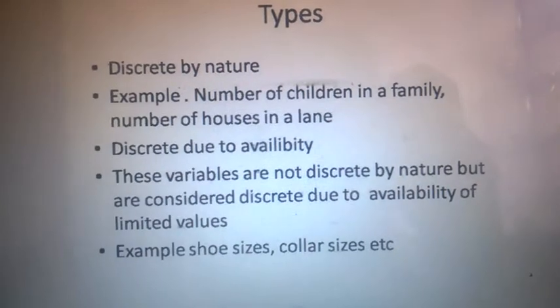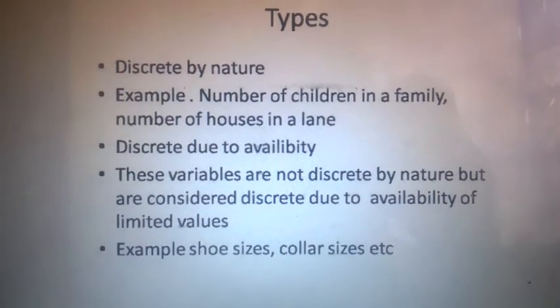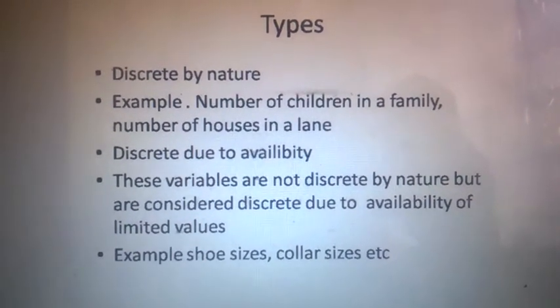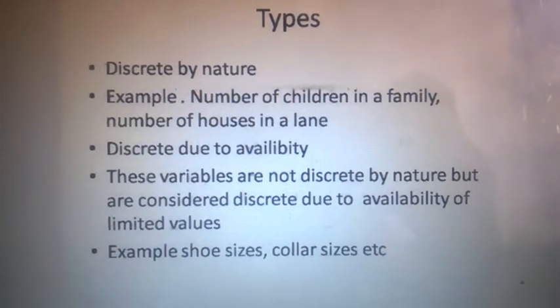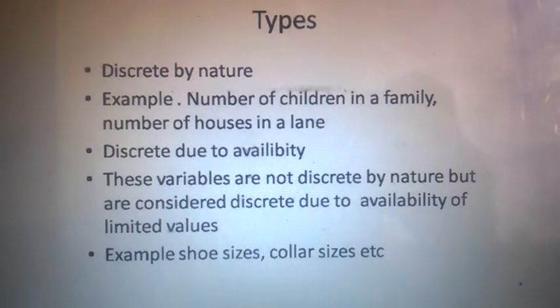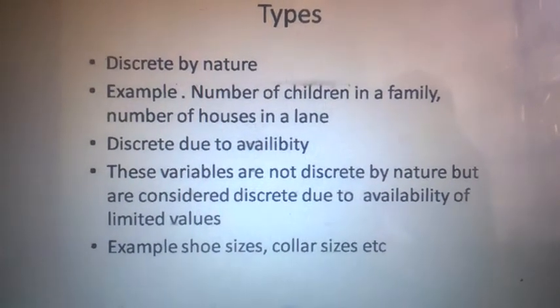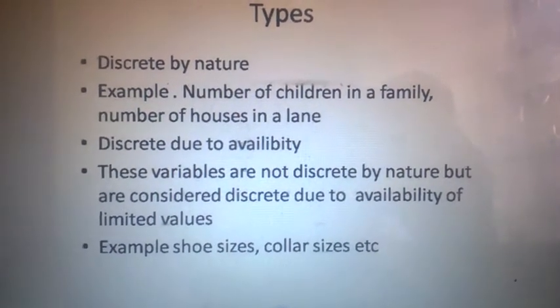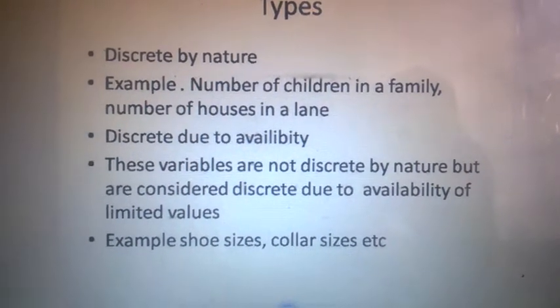Discrete due to availability. These quantities are not naturally discrete, but these are available in discrete form. For example, shoe size and collar size. If you want to measure your shoe size, you can measure by using an inch tape or something like that.